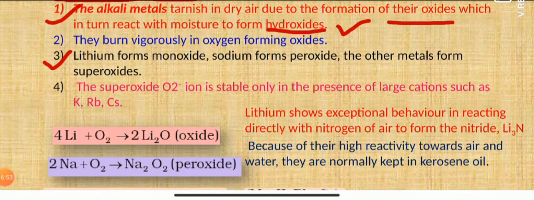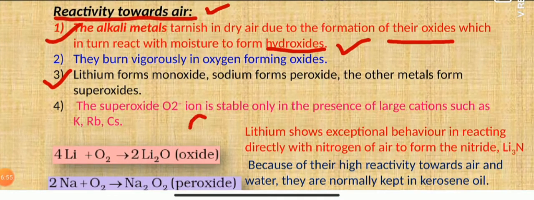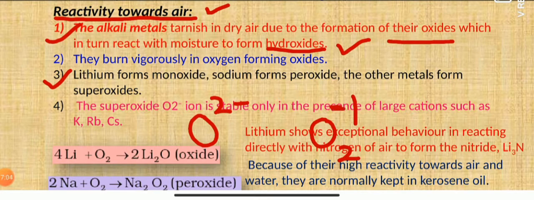When oxygen shows the -2 oxidation state, these are called monoxides. If oxygen shows the -1 oxidation state, these are called peroxides. If oxygen shows the -1/2 oxidation state, that is O2⁻, these are considered superoxides.